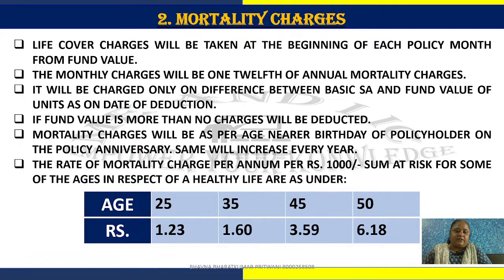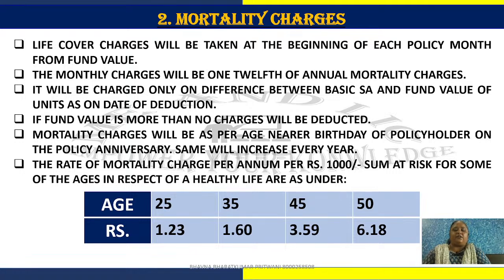Let me show you the charges: if you are up to 25 years old, then it is 1.23 rupees per thousand, meaning for 1 lakh rupees insurance you are paying 123 rupees yearly. So if the plan starts with 20,000 rupees yearly premium and 2 lakh rupees sum assured, then approximately 246 rupees is charged. So we can say that 20 rupees monthly is charged for 2 lakh rupees sum assured.